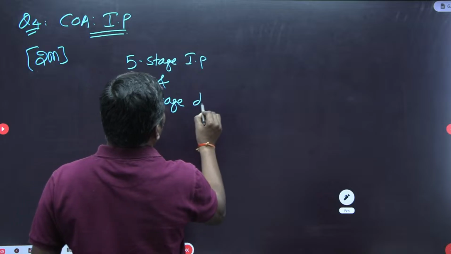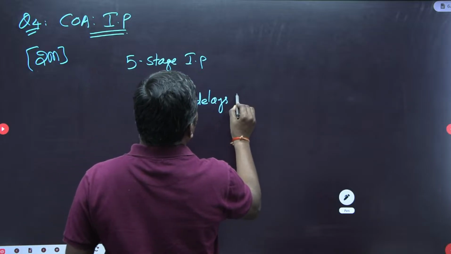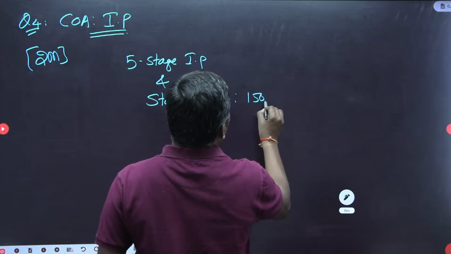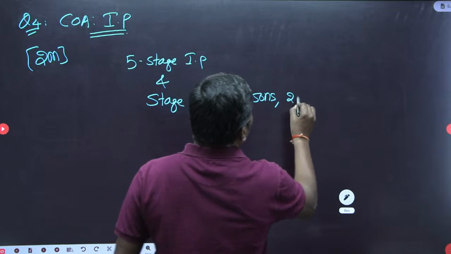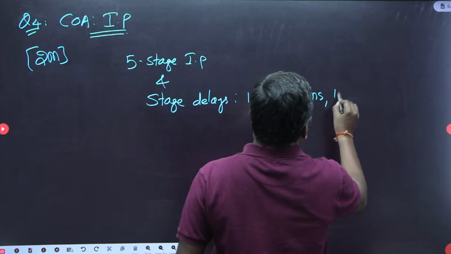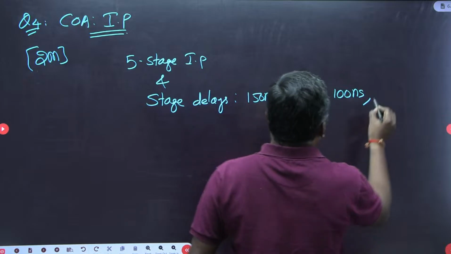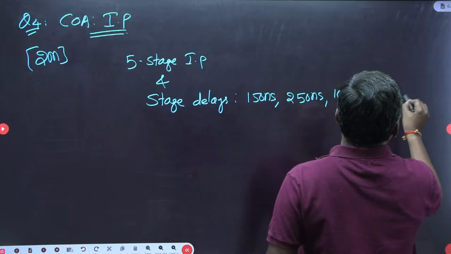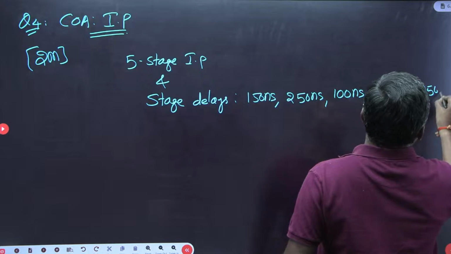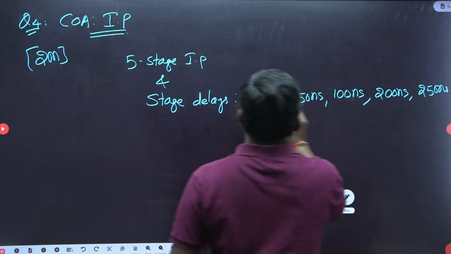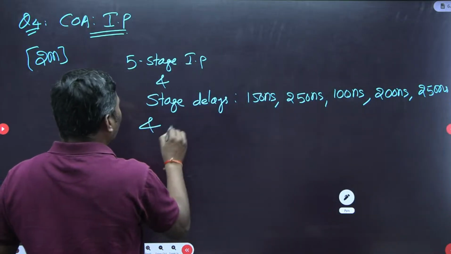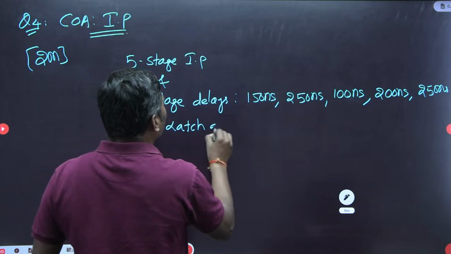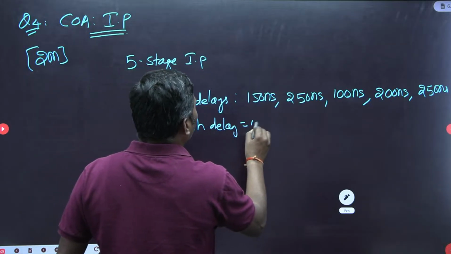Stage delays are 150 nanoseconds, 250 nanoseconds, 100 nanoseconds, 200 nanoseconds, 250 nanoseconds, for stages 1, 2, 3, 4, 5. And the latch delay, meaning the interstage buffer delay, is given as 10 nanoseconds.